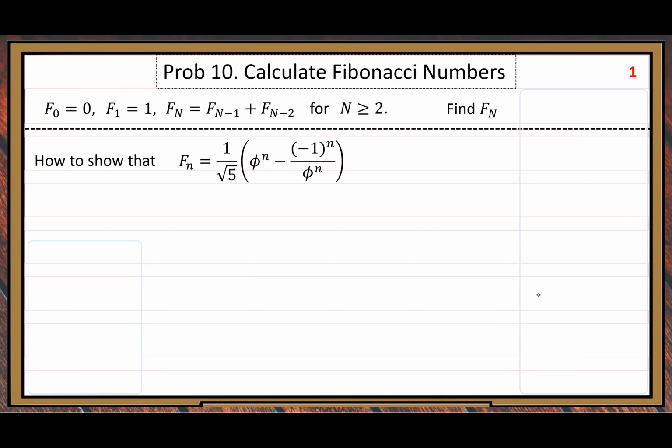Phi, that is the golden ratio. So remember last time, we found the golden ratio, its value is 1 plus root 5 over 2. All right, so then in the big parenthesis, phi to the n minus negative 1 to the nth over phi to the nth. Okay.